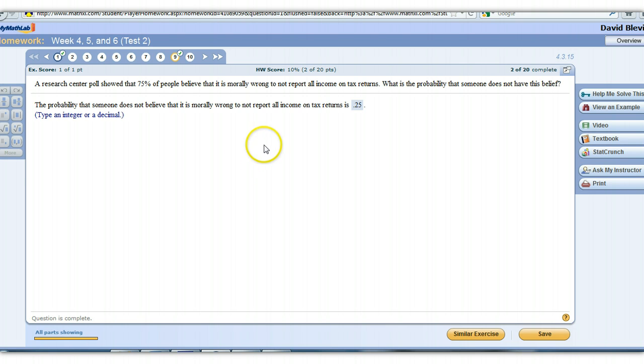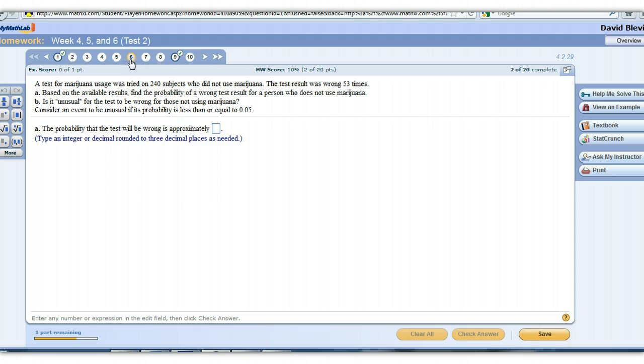Alright, and then something that goes with that unusual would be question number 6. A test for marijuana usage was tried on 240 subjects who did not use marijuana. The test result was wrong 53 times. Based on the available results, find the probability of a wrong test result for a person who does not use marijuana.